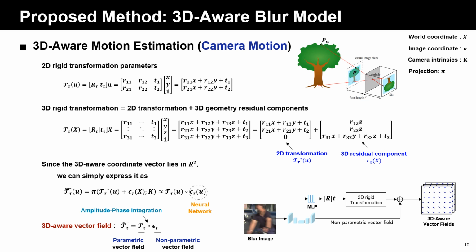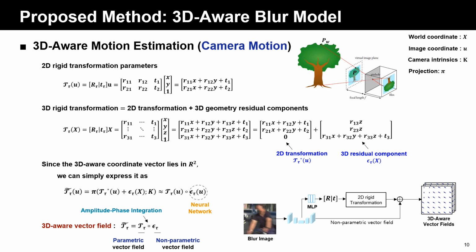Estimating 3D motion is challenging. Instead of directly estimating 3D motion using inaccurate depth information, we represent 3D motion as a combination of 2D transformations and 3D residual components. This means that if we directly estimate 3D residual components by using neural networks, we don't need explicit depth information for 3D motion estimation.